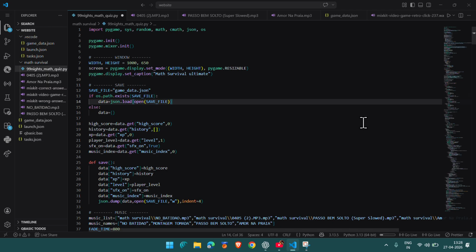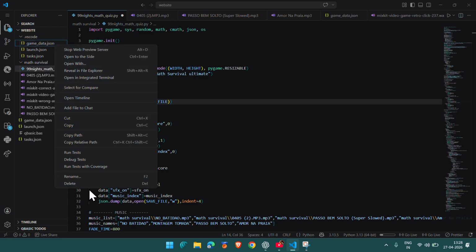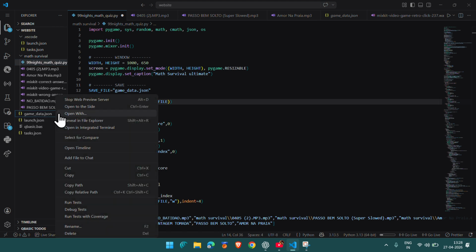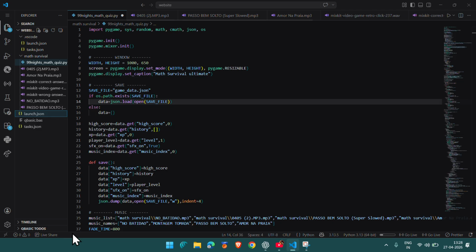If it does, then you'll be loading that. If it is not there, then it'll be making new data. It's empty, that's why it's named data, which is nothing. Then this is the high score, data.get high score, history,